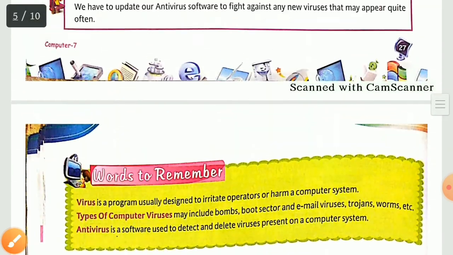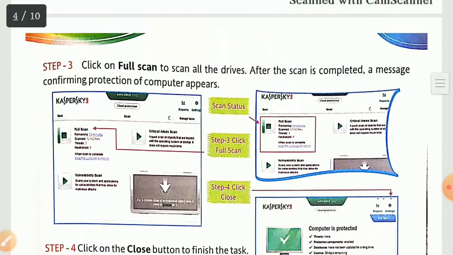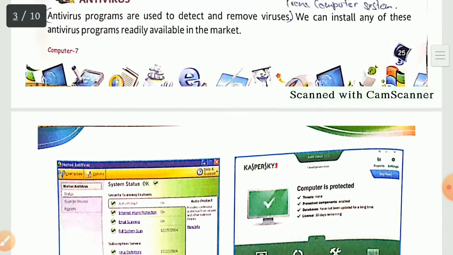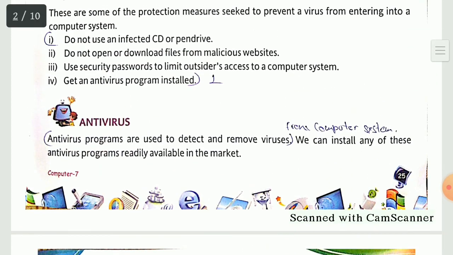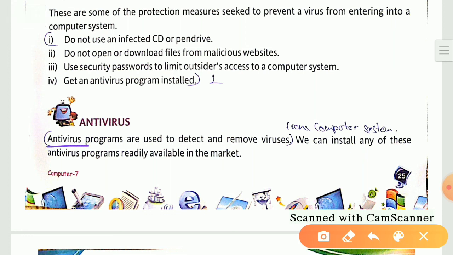Now see, on page number 25 at the very bottom, this one, antivirus programs are used to detect and remove virus, then add on from your computer system. With the help of a pencil, write down from computer system. Okay, this is about the definition.